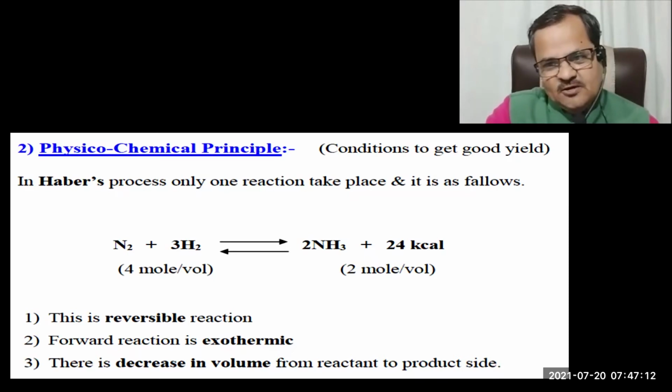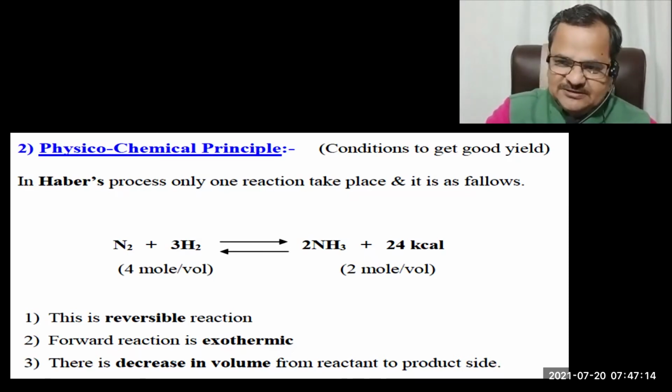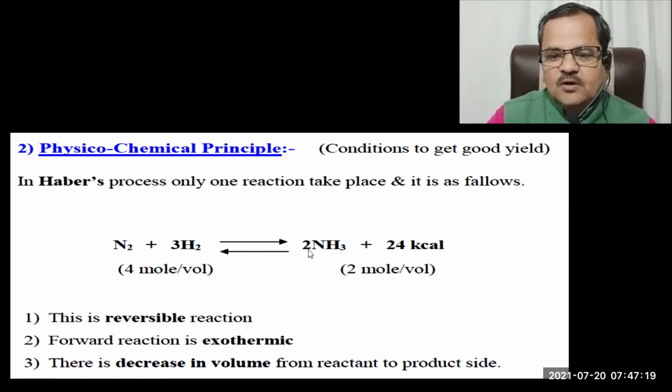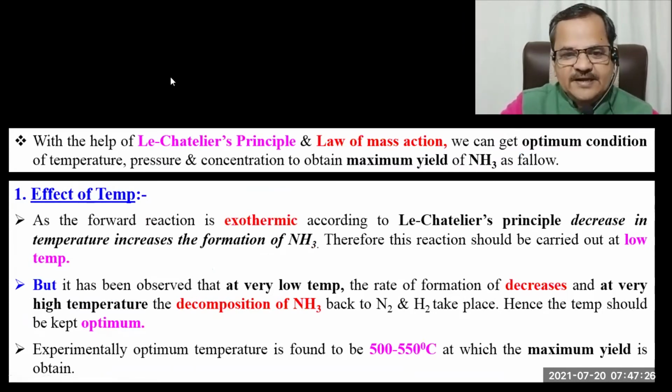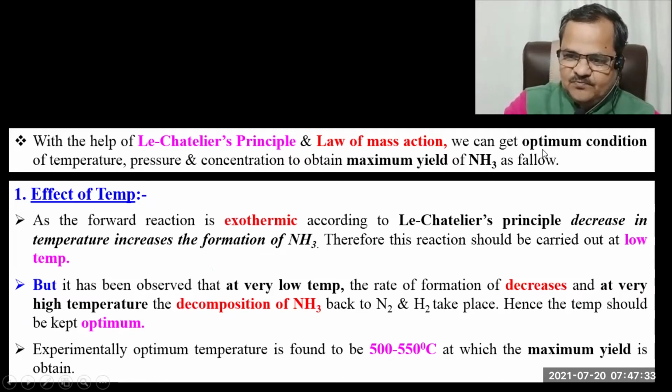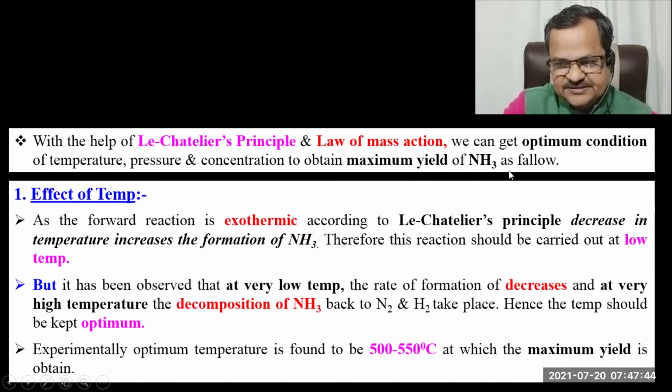Okay. So with this information, first we are going to decide the effect of temperature, isn't it? Effect of temperature. According to Le-Chatelier principle and law of mass action, we are going to obtain the optimum conditions of temperature, pressure, concentration in order to get maximum yield of NH3, isn't it?